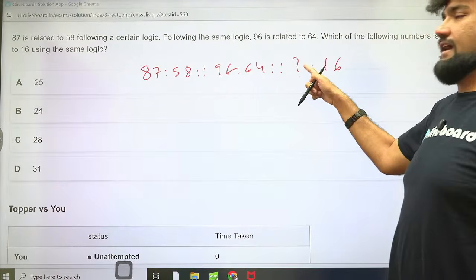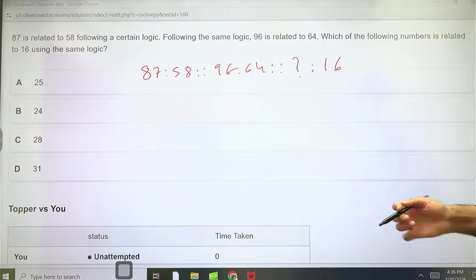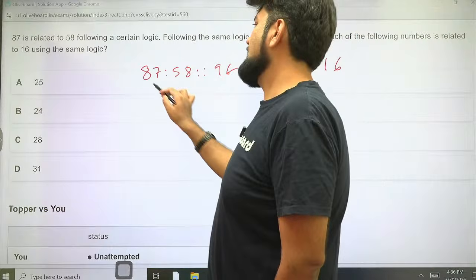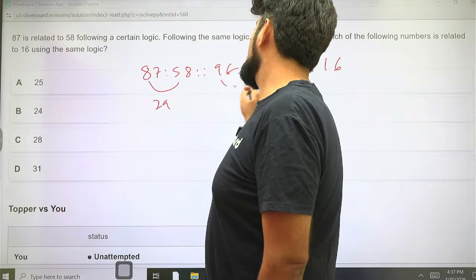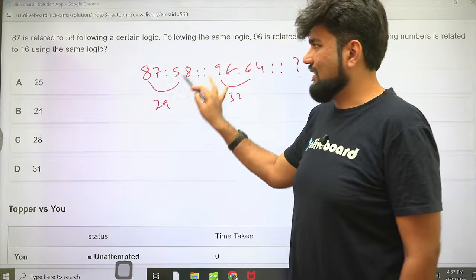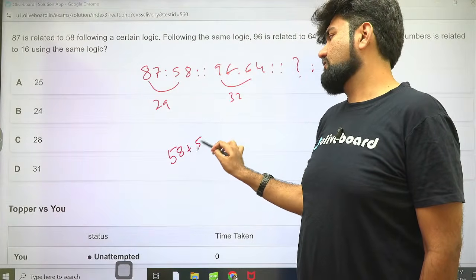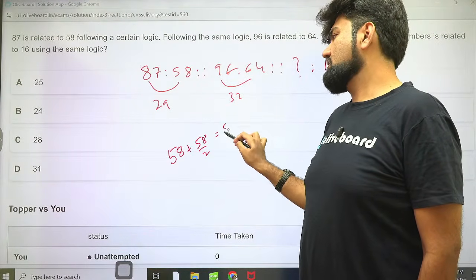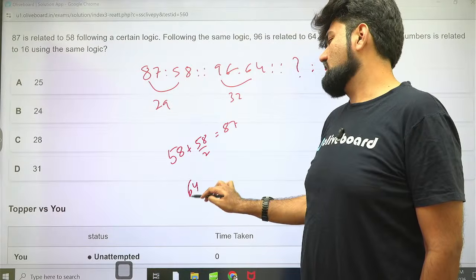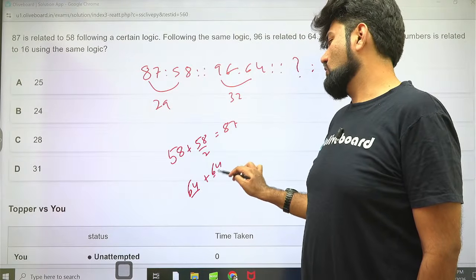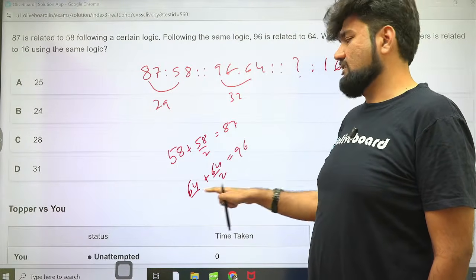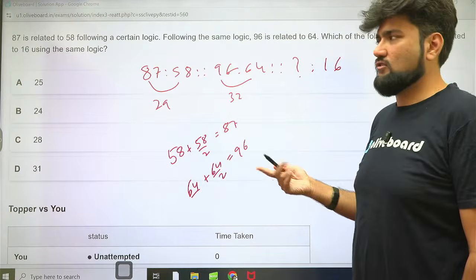Let's take the difference here. The difference is 29, and this difference is 32. Now you can clearly see what is happening. That means 58 was increased by half of 58 to get 87. Similarly, 64 was increased by half of 64 to get 96. Either you can say 3 by 2, 3 into 64 by 2. That is also a possibility.